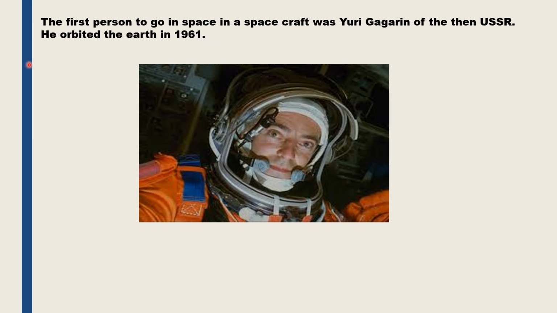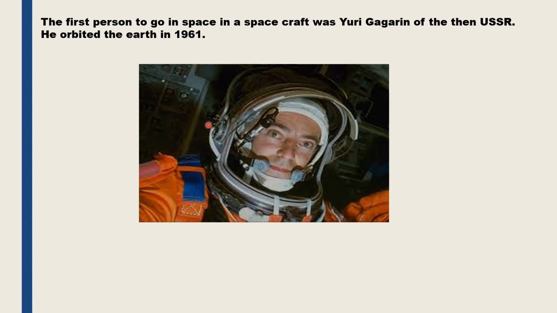On April 12, 1961, the cosmonaut by the name Yuri Gagarin became the first person to travel beyond the Earth's atmosphere and enter the frontiers of the space and even return back safely to the Earth.